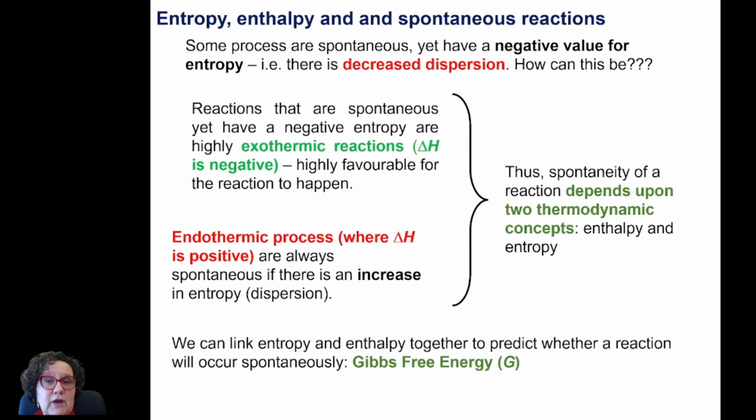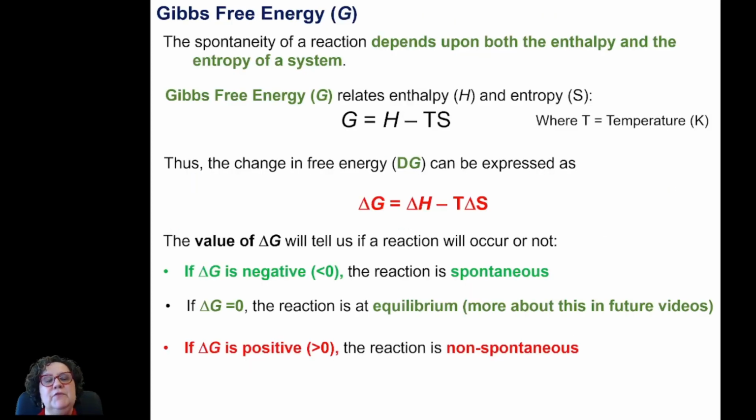So to be able to predict if a reaction is spontaneous or not, we need another function. We need something that links entropy and enthalpy and temperature. And we have that, and it's called Gibbs Free Energy. Gibbs Free Energy is the function that relates enthalpy and entropy and the temperature at which a reaction is happening. It was defined by a US chemist, mathematician, physicist called Gibbs, and it's defined as Gibbs free energy equals the change in enthalpy minus T times S.